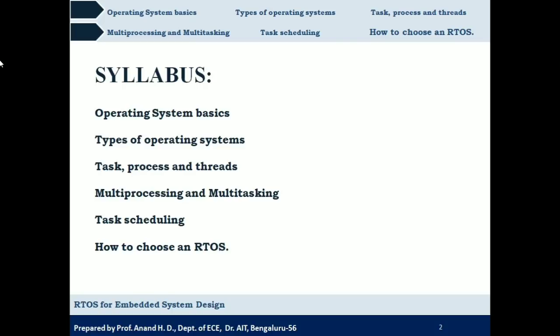So we'll be starting with operating system basics. Then we have types of operating systems. Then we have the concepts of task, process and threads. Then we have multiprocessing and multitasking. Then we have task scheduling, where we will be looking into different scheduling algorithms that are followed by operating system. And finally we have how to choose an RTOS, that is what are the different parameters that we need to consider while selecting an operating system for a real-time application.